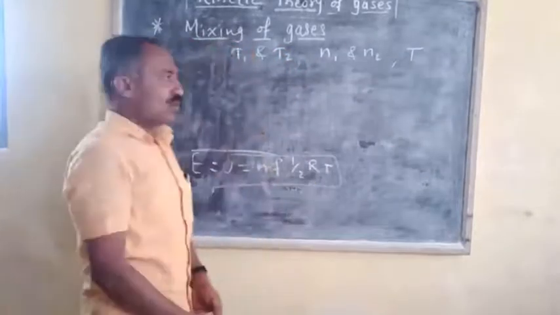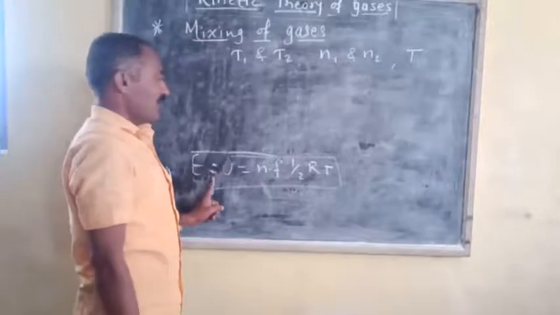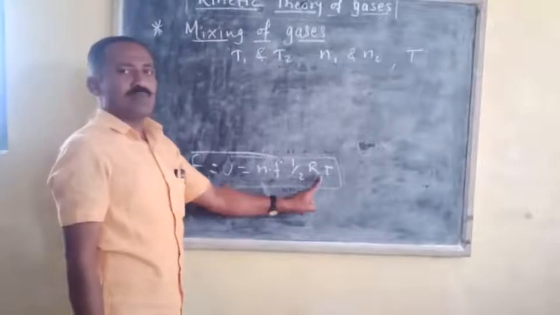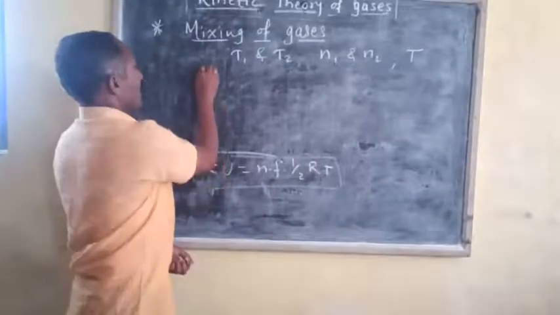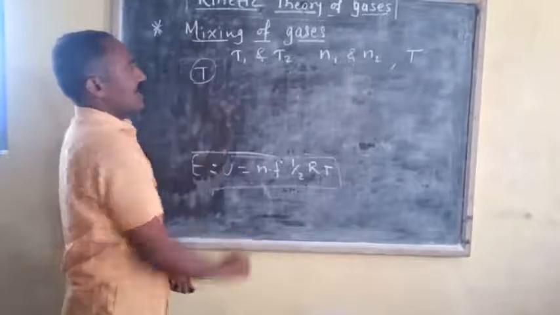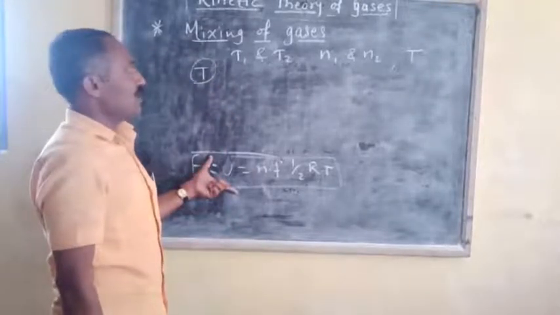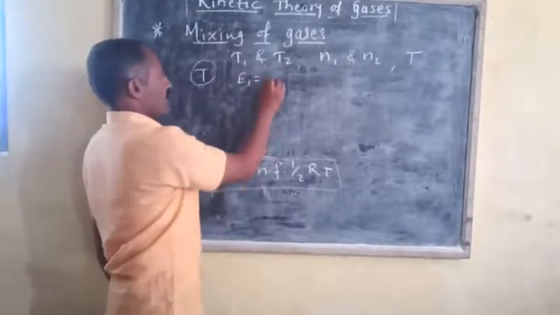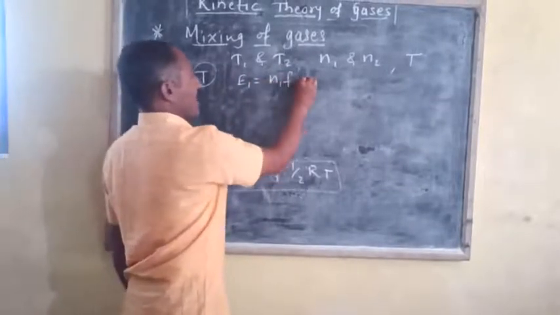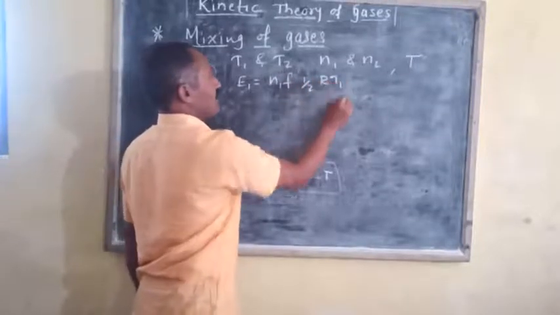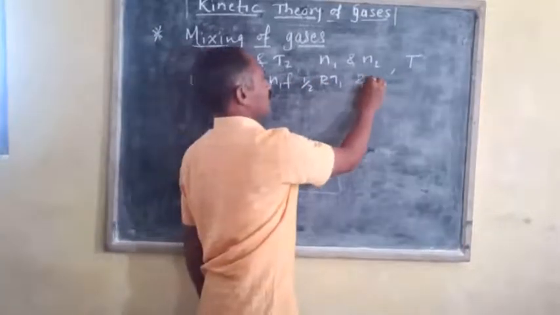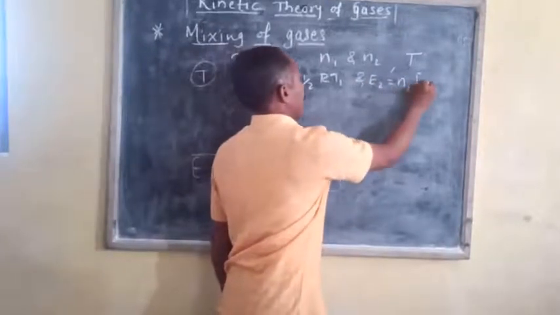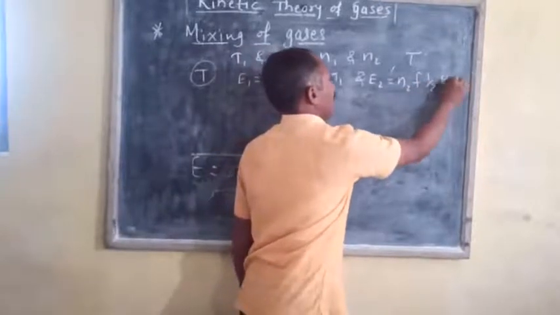As we know, the energy will be equal to N into F half into RT. Therefore, if T is the absolute temperature of the mixture, the energies of the two gases are given by E1 is equal to N1 F half into RT1, and E2 is equal to N2 F half R into T2.